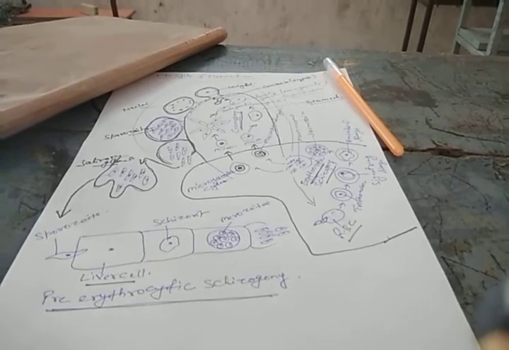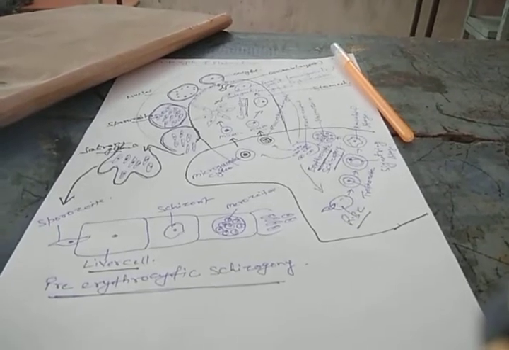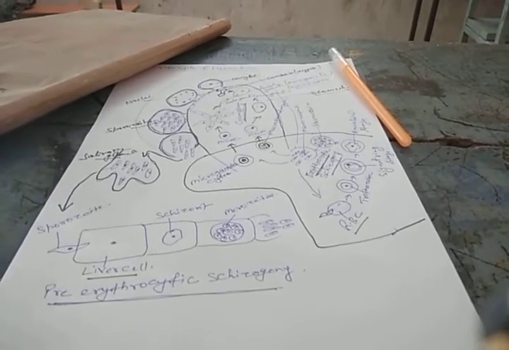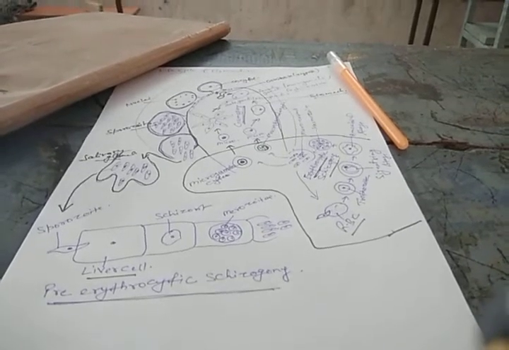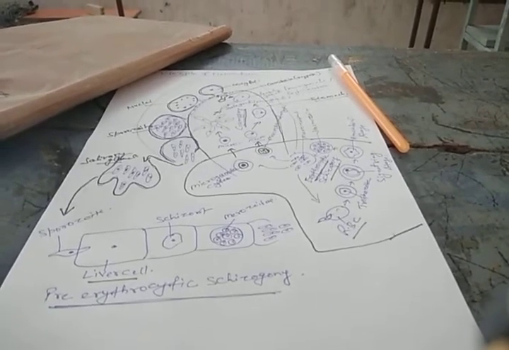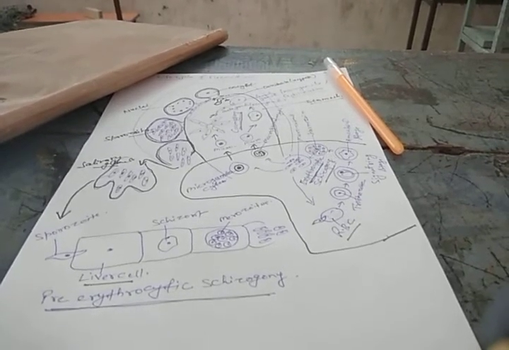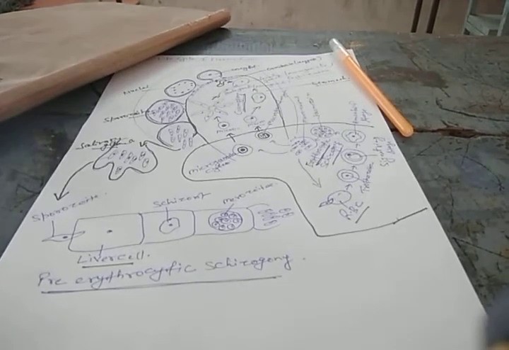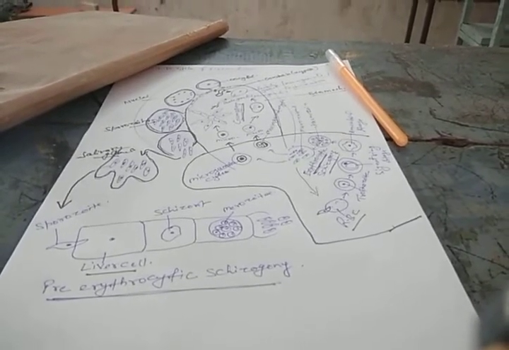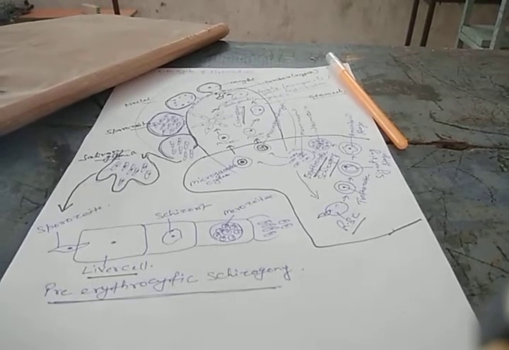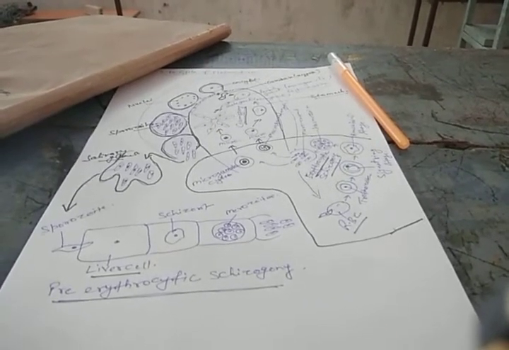There are different species of Plasmodium like Plasmodium vivax, Plasmodium falciparum, Plasmodium ovale, Plasmodium malariae. Now we will start the life cycle of Plasmodium. The Plasmodium is a digenetic parasite, means its life cycle is completed in two hosts. One host is the human being and the other host is the female Anopheles mosquito.